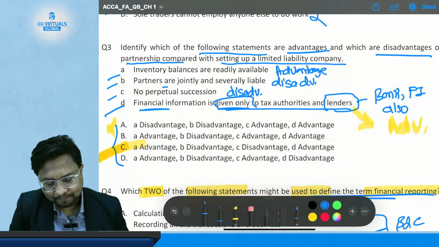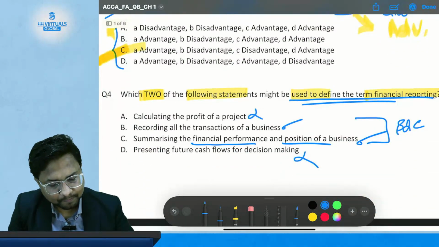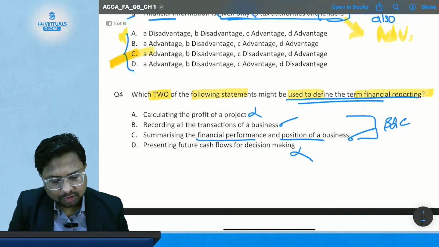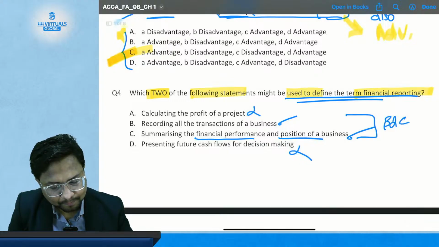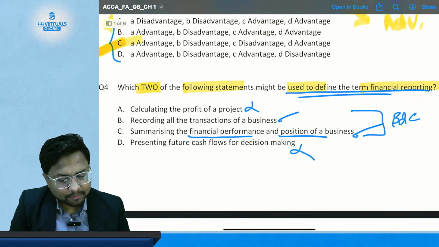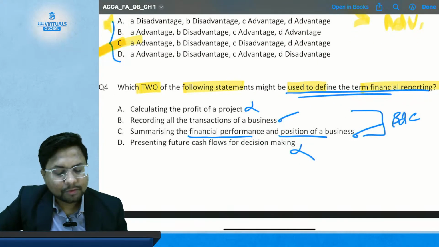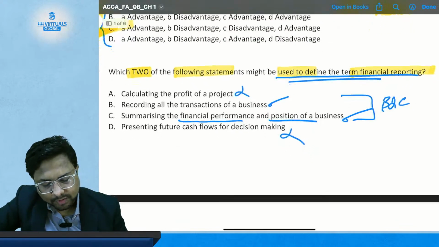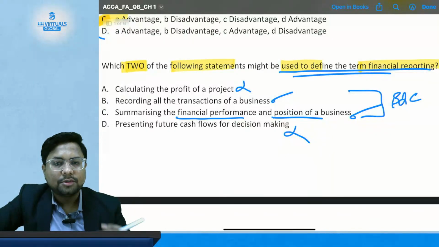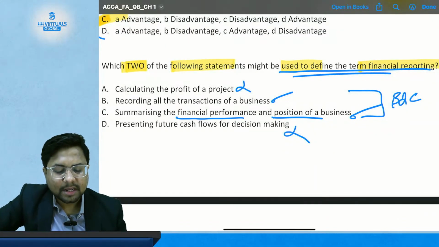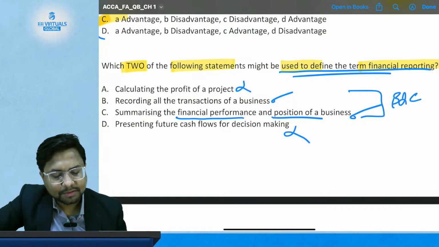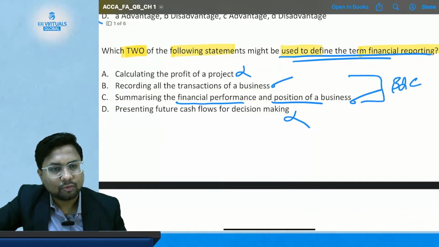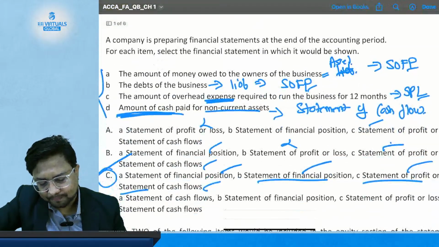Okay, now comes question number 4. We have done question number 4. Which two of the following statements might be used to define the term financial reporting? So we have the correct answer B and C, because it records all the transactions of a business and summarizes the financial performance and position of a business. Okay, so option number B and C are correct in question number 4.